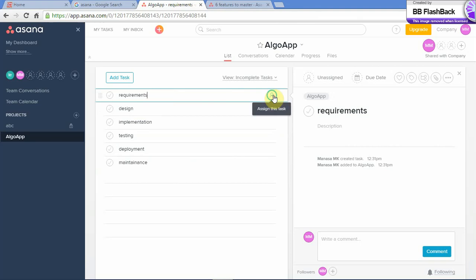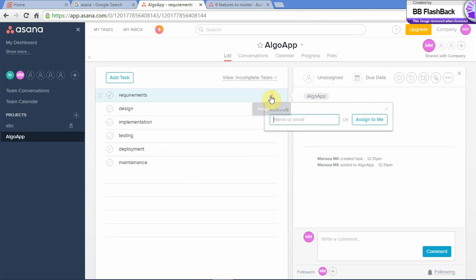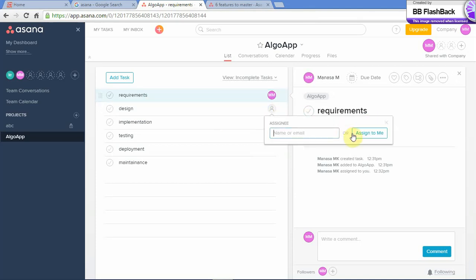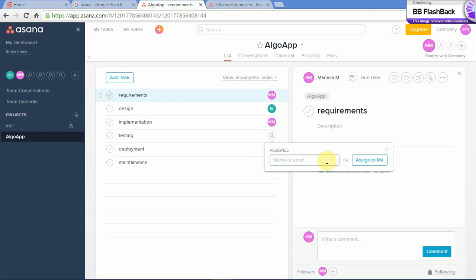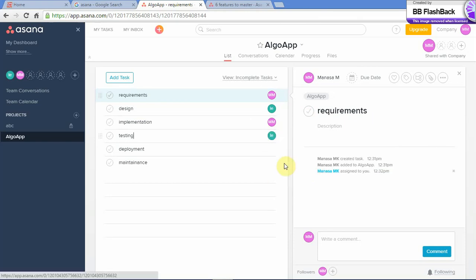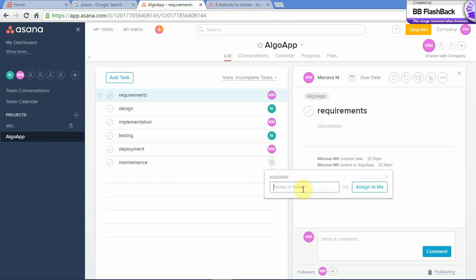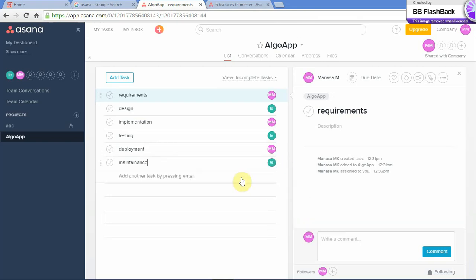Now let's concentrate. You need to assign each of these tasks to someone or the other. So I will assign this task to myself. Likewise, this is my teammate, so I will assign this to them. Click on this task.